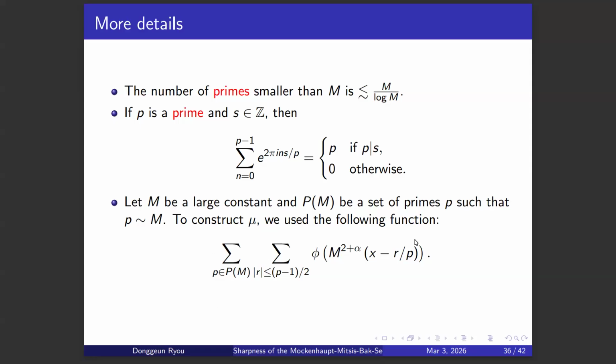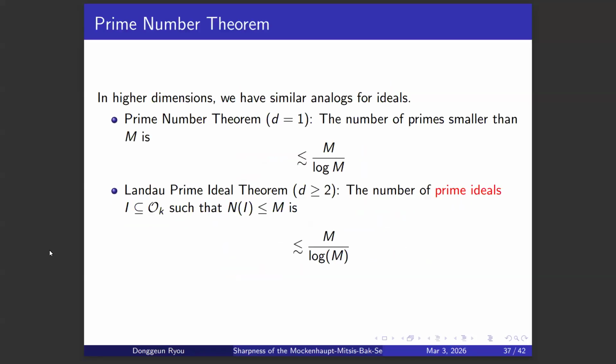Then we constructed a smooth function which is supported near r over p. To normalize this function, we needed the prime number theorem. And to evaluate the Fourier transform of this, we needed the exponential sum above.